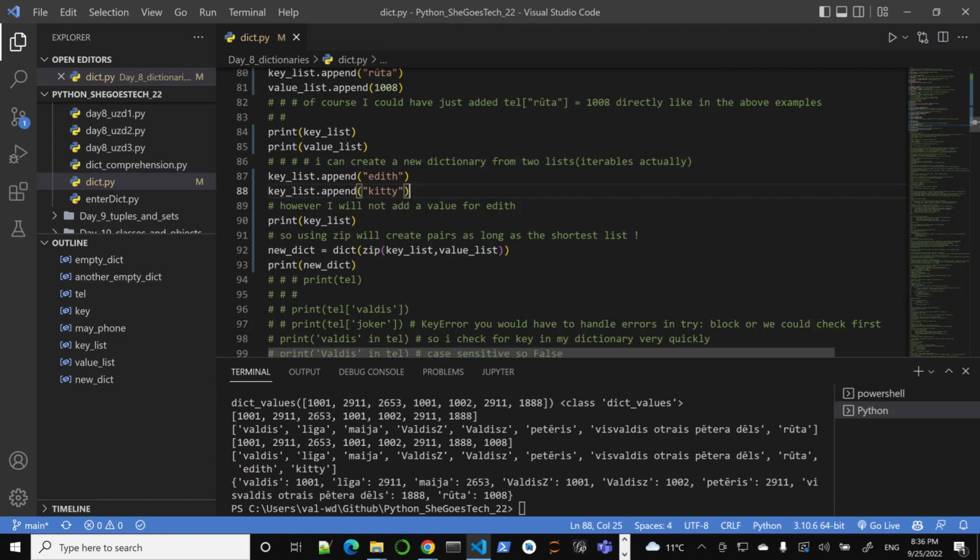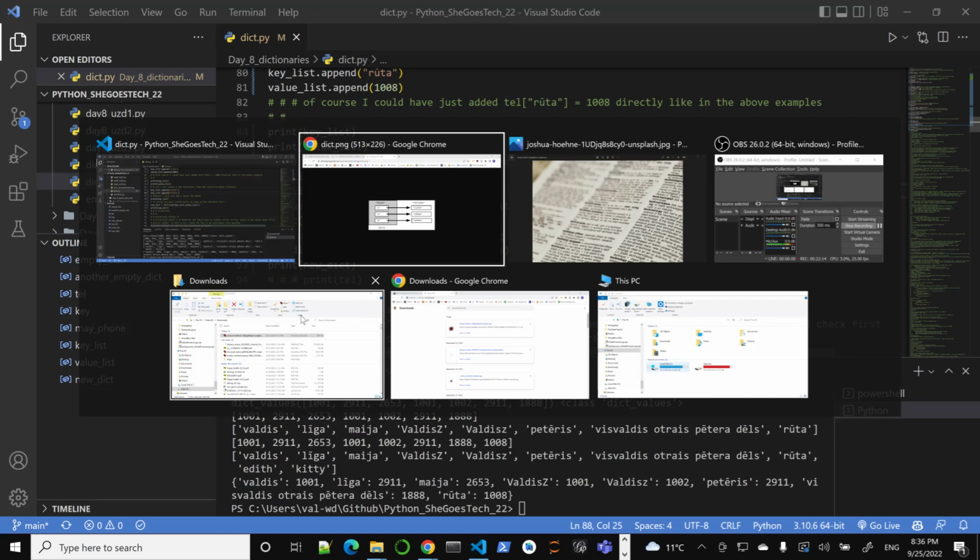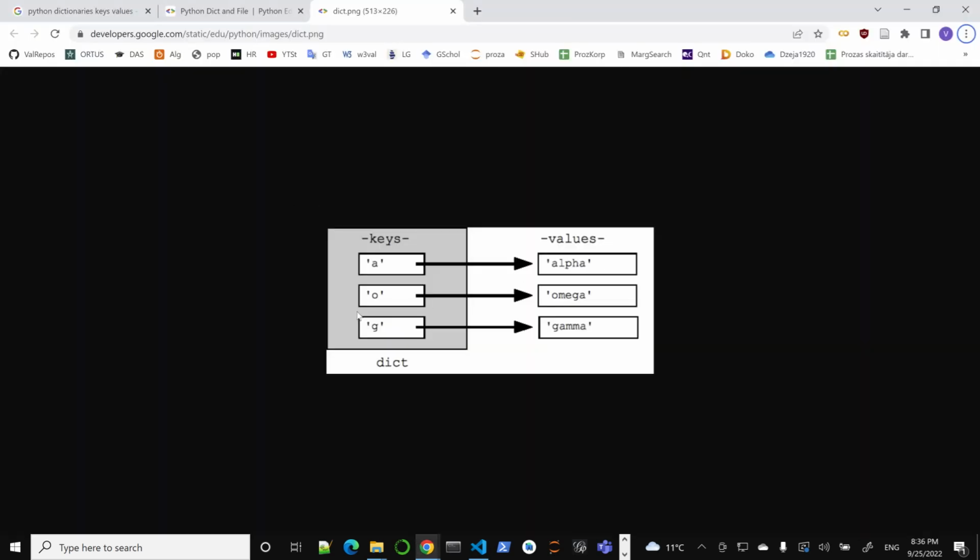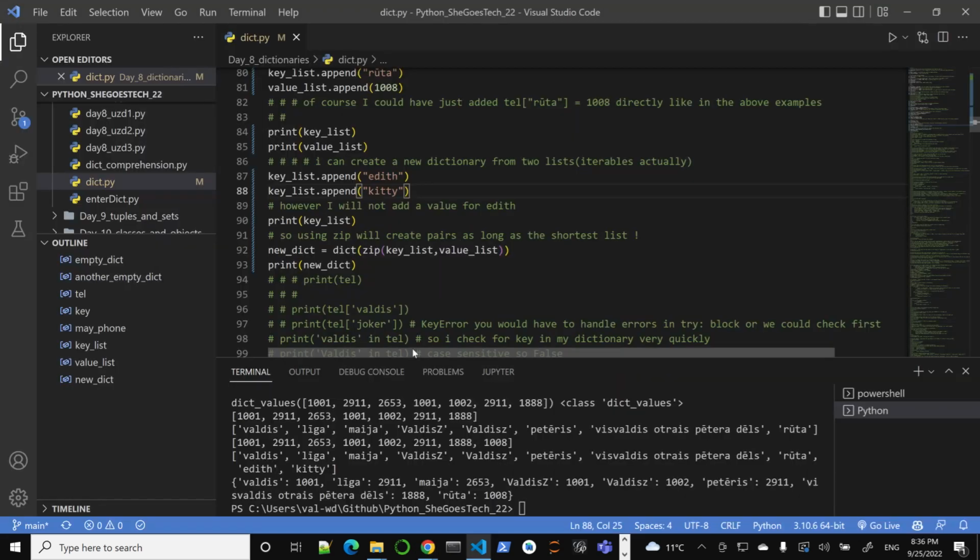If you are zipping two lists together to make a dictionary, it will work as long as there is a way of creating this pairing. You make a pairing, key value, until one side runs out of values using this zip. And again, zip is really convenient.